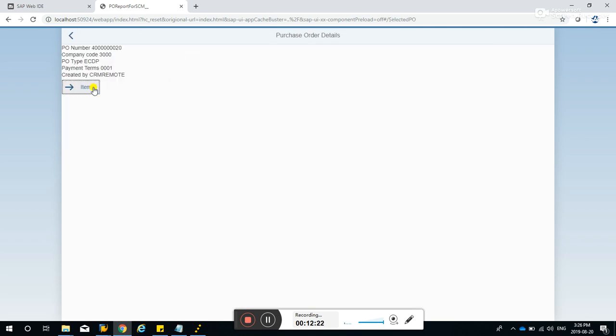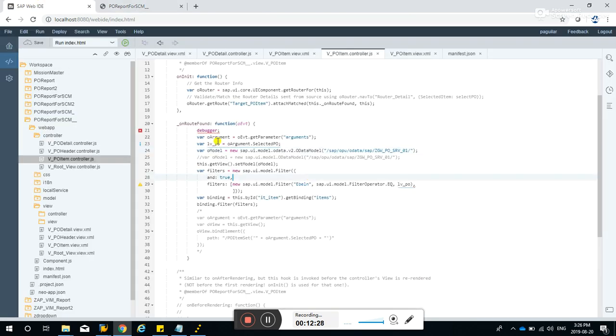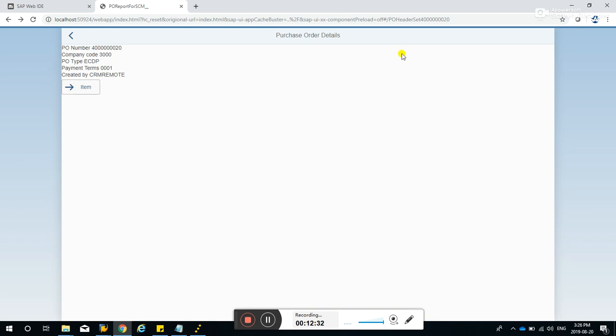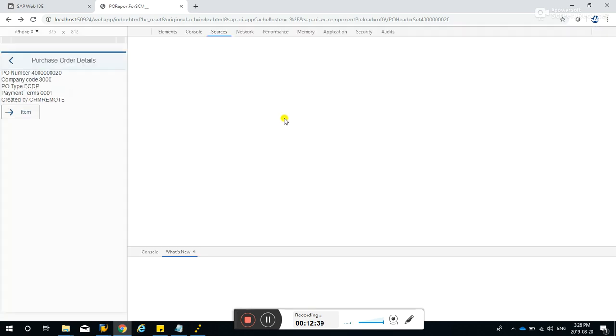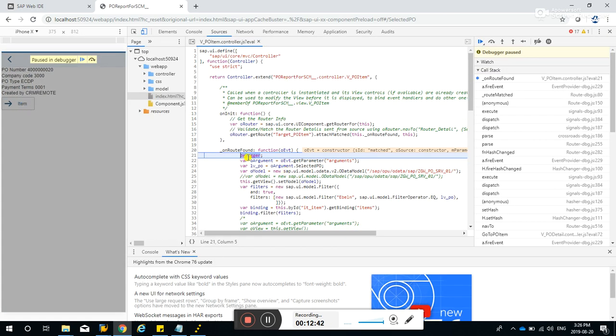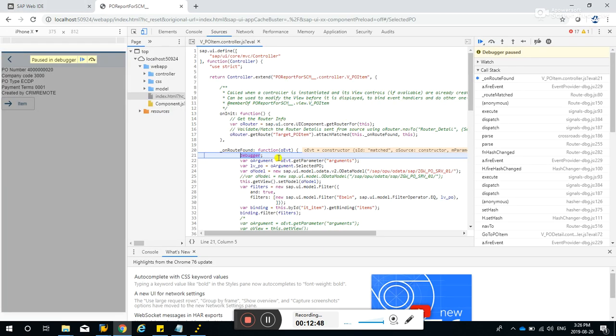So if we hit an item, no data, let's go to more tools, developer tools, and after clicking the item, it went to that debugger, the breakpoint, this one here, and hit F10.